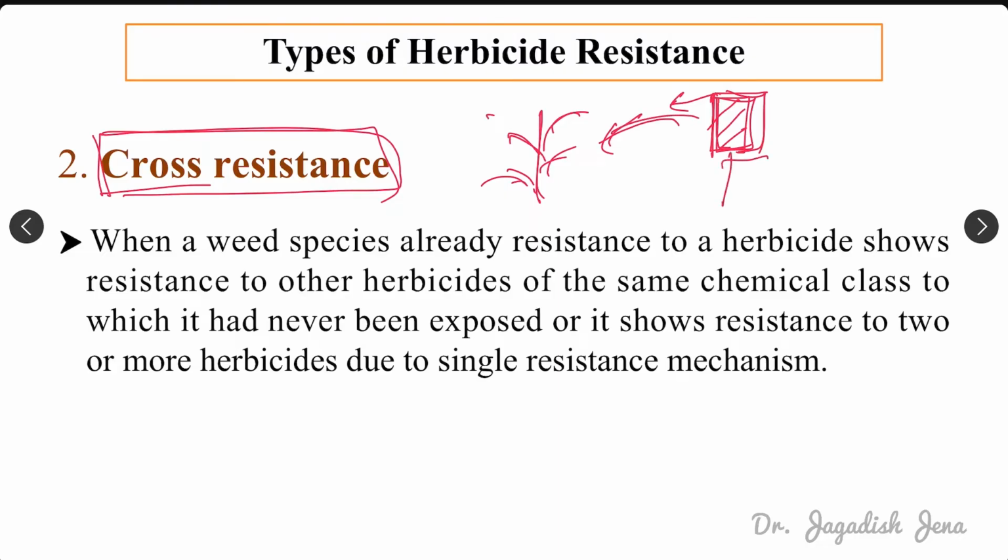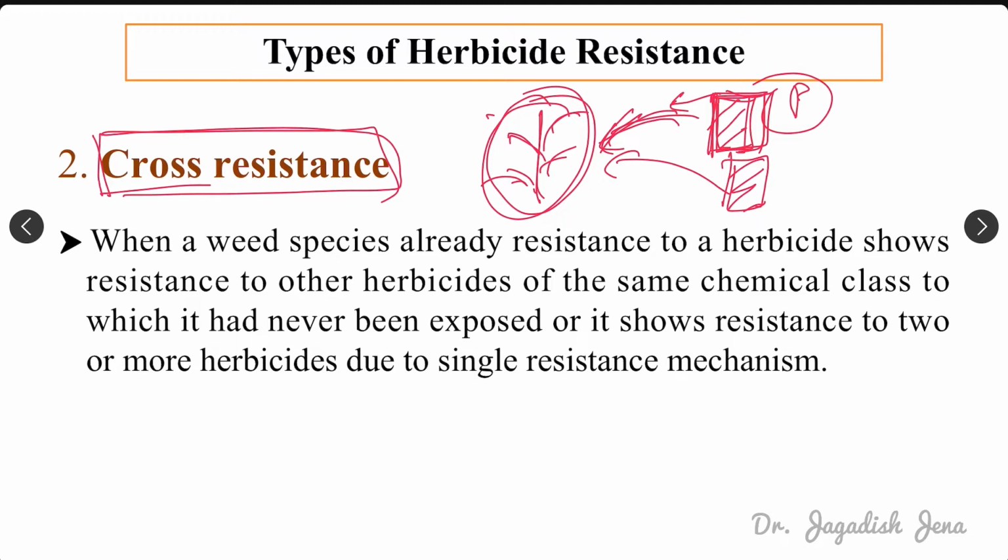Then if it also shows resistance to another herbicide which is also affecting photosynthesis, that means both herbicides have a similar mechanism of action, then this is called cross resistance.